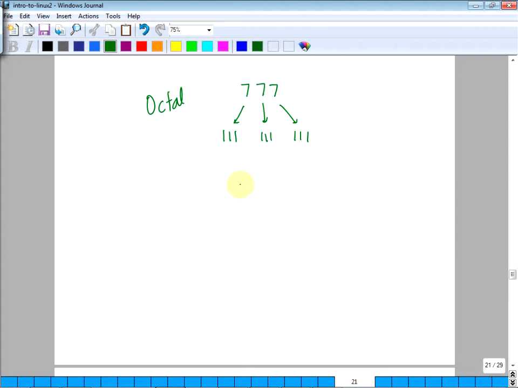If we write, for example, let's take some other case. I don't know why you would do 65, but say 740. Well, 7 is 111, 4 is 100, this is 000. So this is what? Read, write, execute bits. Read, write, execute for the owner.